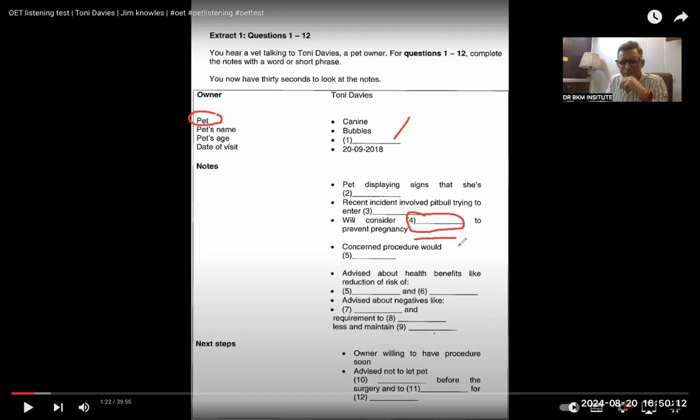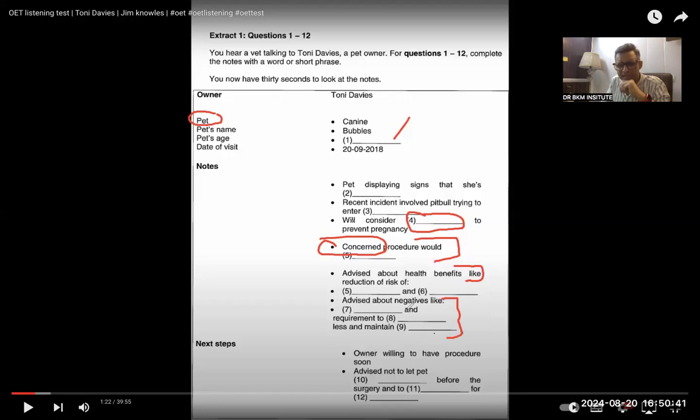Concerned procedure would dash. So she's concerned, the owner is concerned, procedure would dash, would do something wrong. Please expect that there would be a negative statement because the word concerned is negative. So these small things make a lot of difference in your reading and listening. Try to expect these words. Advised about the health benefits like reduction of dash and dash. Advised about the negatives like dash. So over here also there would be negative things.